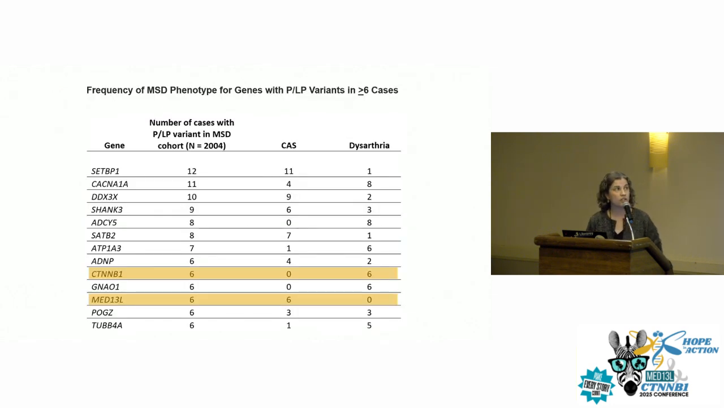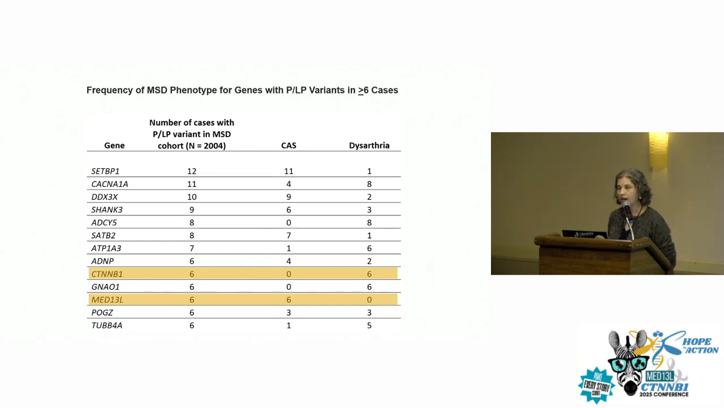So these are just the top 13 genes where we found variants in 6 or more cases, and you'll see that both CTNNB1 and MED13L are represented up here. Another reason why I'm super interested to be at this conference and happy to be working with you guys.